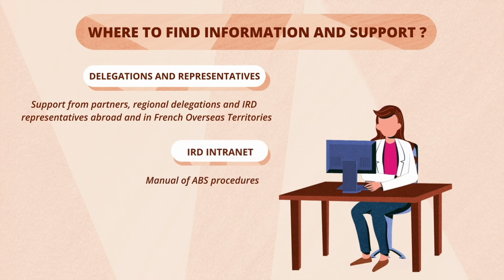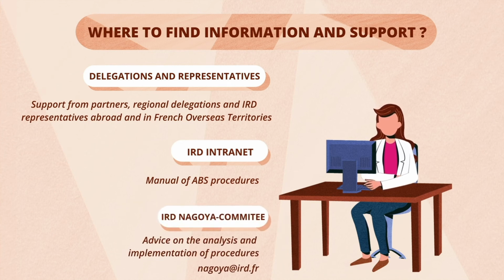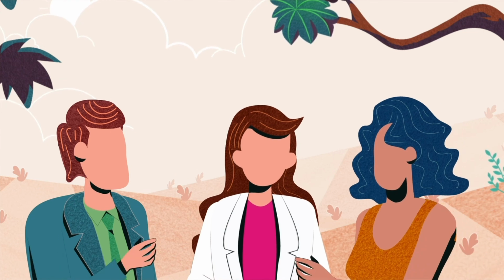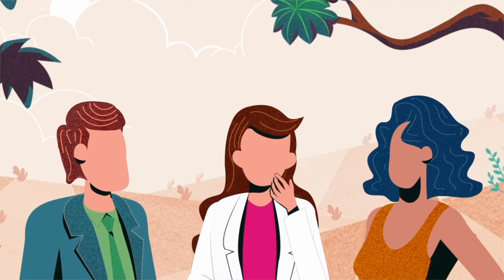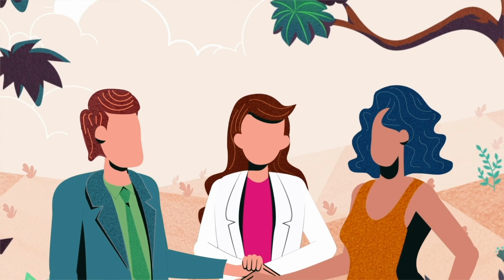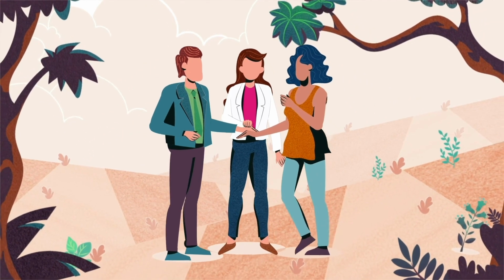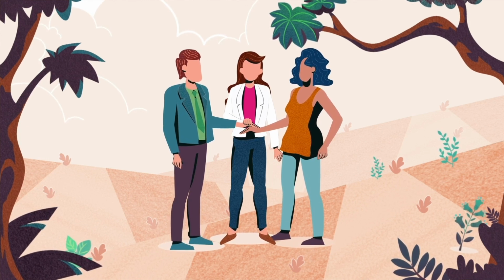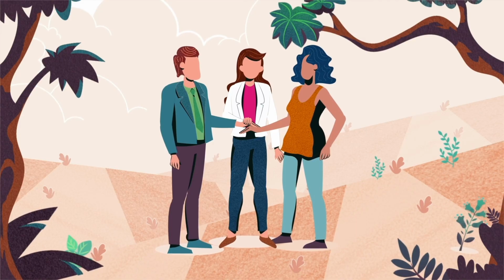The IRD intranet provides information on the procedures to follow, and the IRD Nagoya Committee can advise you in analyzing your project with regard to ABS and in carrying out your procedures. Respecting the letter and spirit of the Nagoya Protocol means, above all, developing more equitable research practices and partnerships that recognize the rights and duties of all the stakeholders. It means contributing to making knowledge and biodiversity common goods.